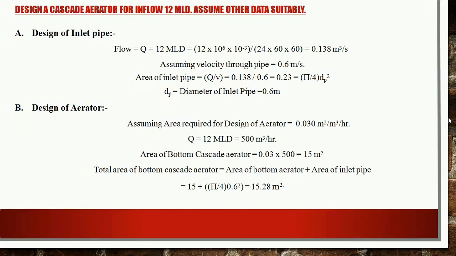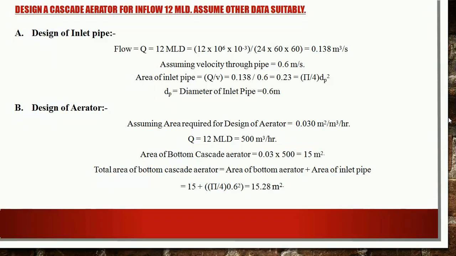In the design of inlet pipe, we have seen that we have taken the value of Q in meter cube per second. While designing this aerator, now in this step B, we will take the value of Q as meter cube per hour. So using both these values, the area of bottom cascade aerator can be calculated as 0.03 into 500 meter cube per hour, which gives the value as 15 meter square.